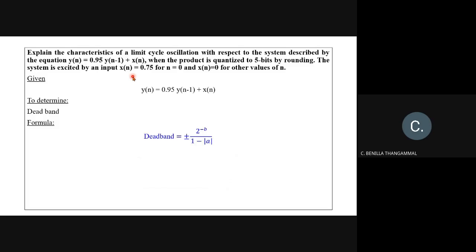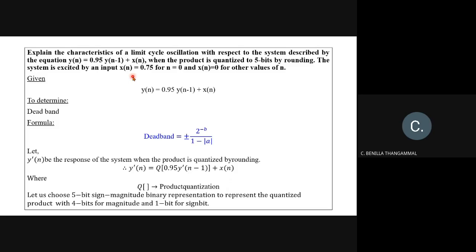The formula for the deadband is plus or minus 2 power minus b divided by 1 minus modulus of a. Let y dash of n be the response of the system when the product is quantized by rounding. So y dash of n is equal to quantization of 0.95 y dash of n minus 1 plus x of n. Here the products are asked to be quantized to 5 bits by rounding, where 4 bits are for magnitude and 1 bit for sign. So let y dash of n be 0 for n less than 0, and x of n is 0.75 for n equal to 0 and 0 for all other values.